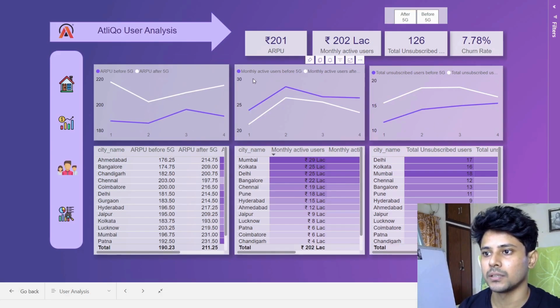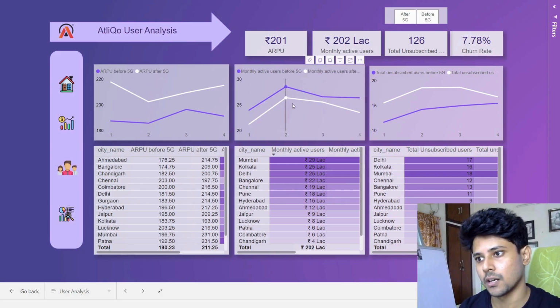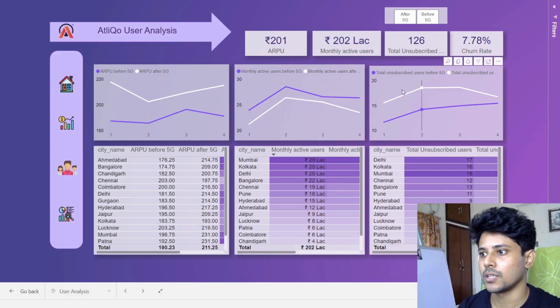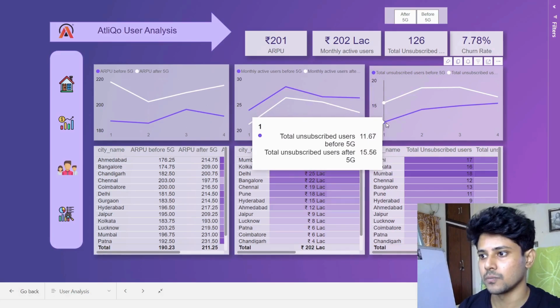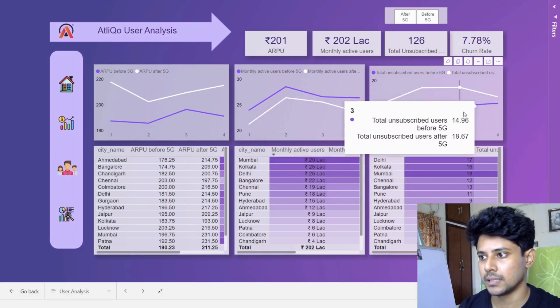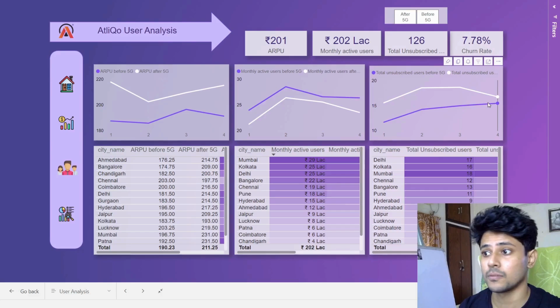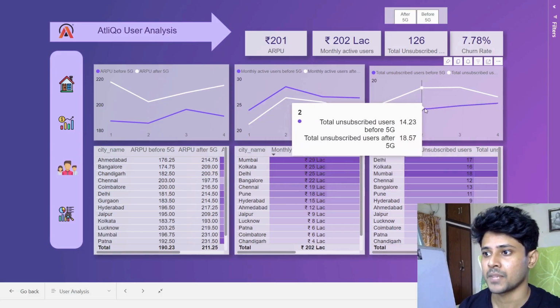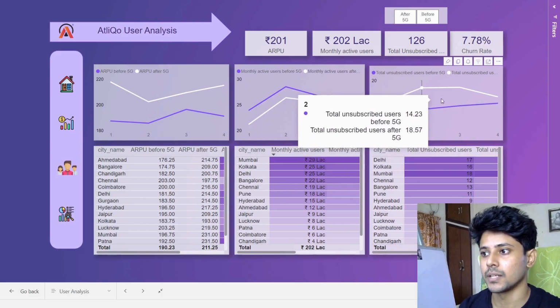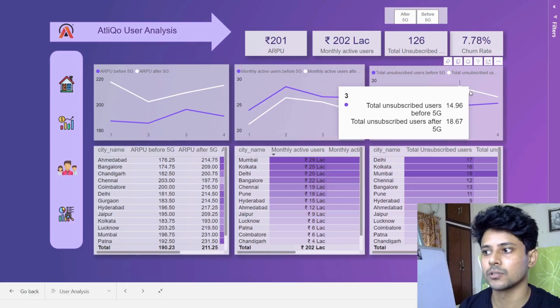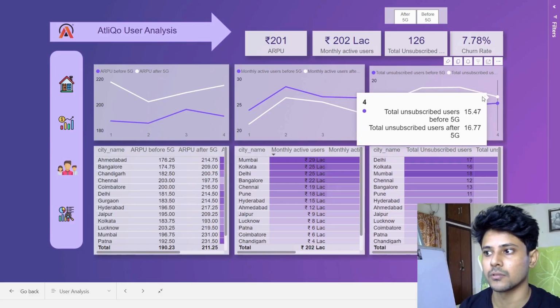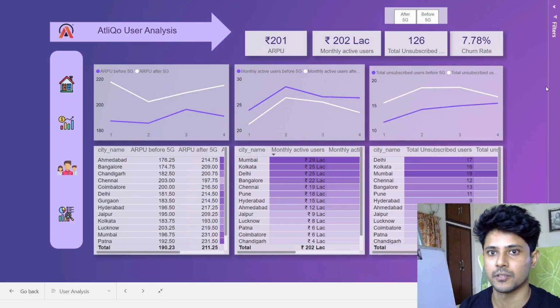Over here we have monthly active users. Before 5G it was more, after 5G it is less. So we have lost users and it is continuing to go down. You can see the downward trend over here. Total unsubscribed users before 5G were less, although it was going up even before 5G, and after 5G although it went up, now it is going down. So it's good that the number of unsubscribed users is going down, but it's not good enough.